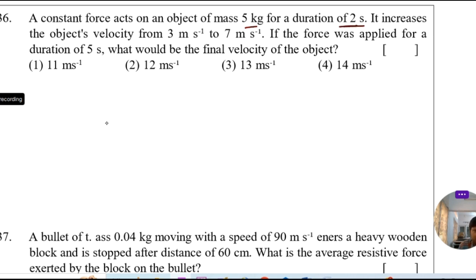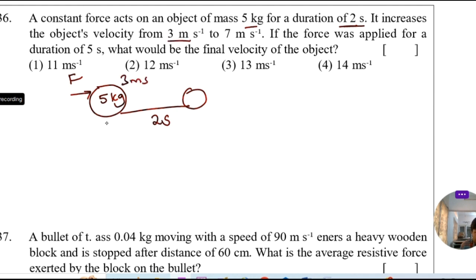It increases the object velocity from 3 meter per second to 7 meter per second. If the force was applied for a duration of 5 seconds, what would be the final velocity of the object?